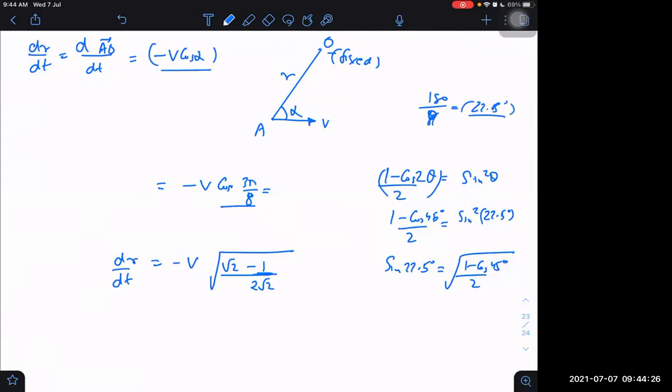So in this way, you are getting minus v into sine pi by 8 only, right? 3 pi by 8 is equal to pi by 2 minus pi by 8, so it is right.